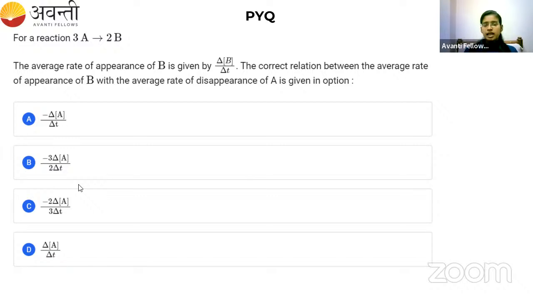For a reaction 3A giving 2B, the average rate of appearance of B is given by del B by del T. The correct relation between the average rate of appearance of B and the average rate of disappearance of A is given in which option? This is a previous year question, which you can solve very easily.